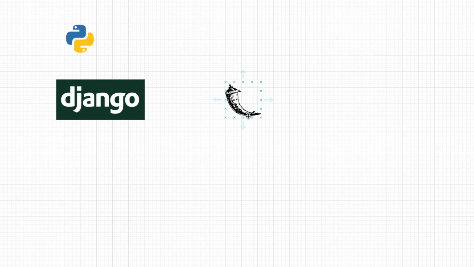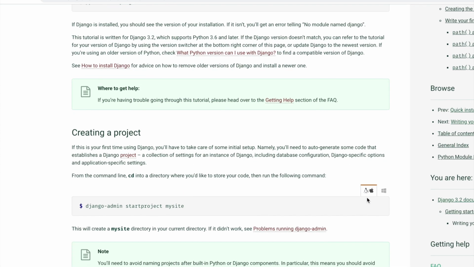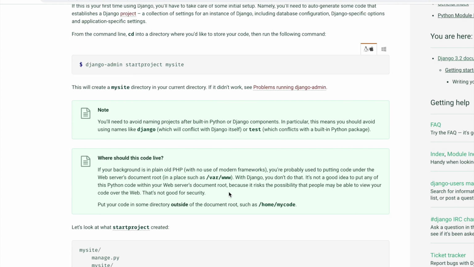Now this is really good for something that is newer. Let's say that you don't really know where your project is going. Let's say that you want something lightweight and flexible. That's really the direction that you'd want to go with this microframework. It is something that has a much lower learning curve than Django. This is going to look super intimidating when you first open up a Django app. When you open up a Flask app, if you know Python, you can pretty much get what's going on. In contrast, if you go to the Django intro site, you'll find that creating a project is a little bit more complicated.